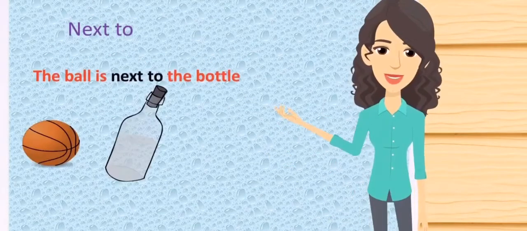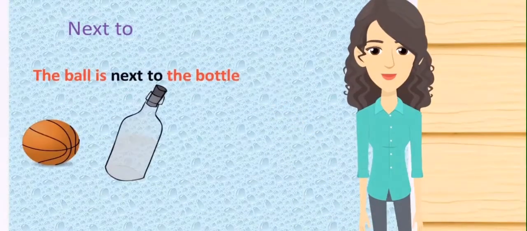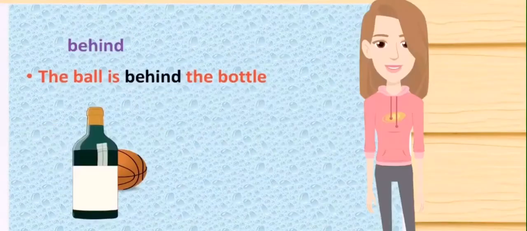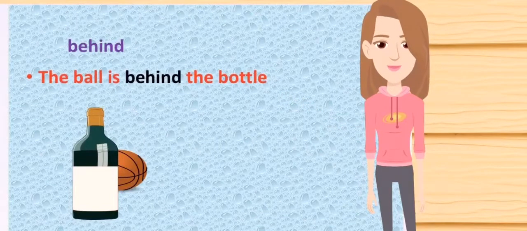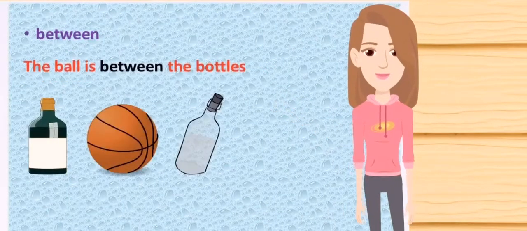Next to. The ball is next to the bottle. Behind. The ball is behind the bottle. Between. The ball is between the bottles.